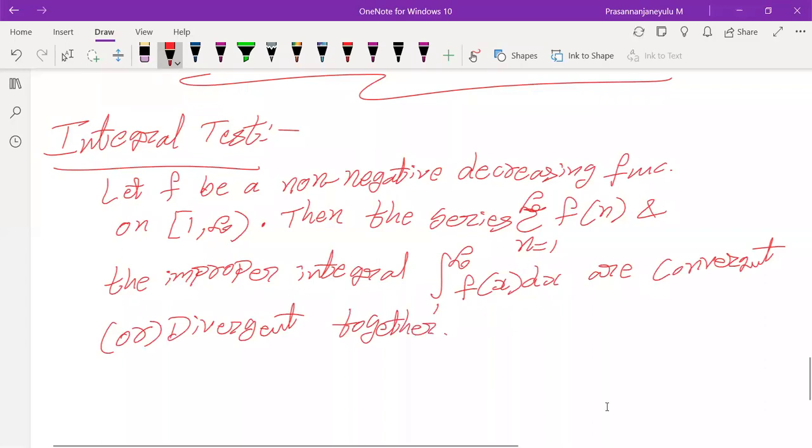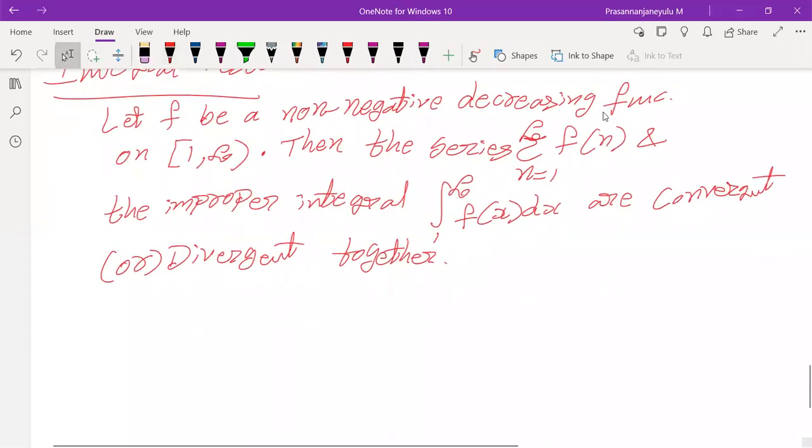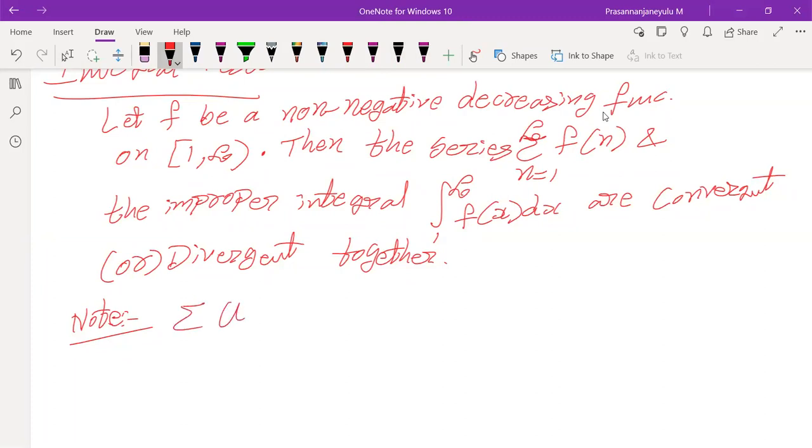What this statement says, in general words, I'm giving you for the general form of the series summation un. For checking whether summation un is convergent or divergent, the first condition is that we have to observe that un is a non-negative decreasing sequence.